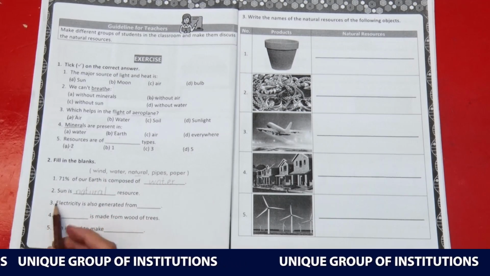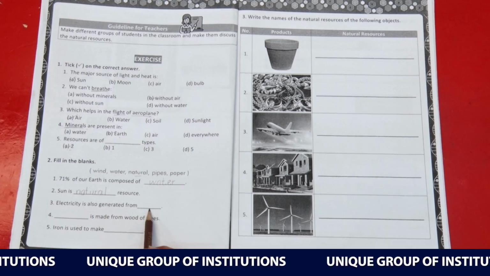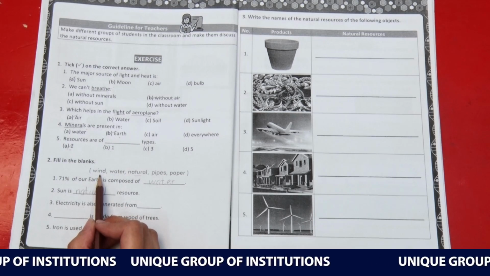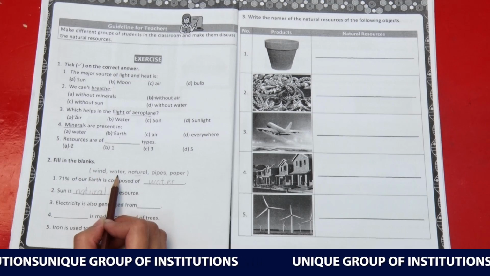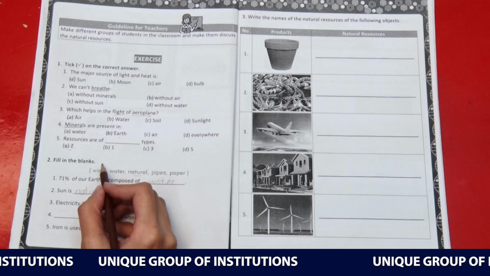Okay. Moving on to the 3. Electricity is also generated from dash. Go to the word bank and see which word is suitable. Wind, water, natural, pipes or paper. The right option is wind.